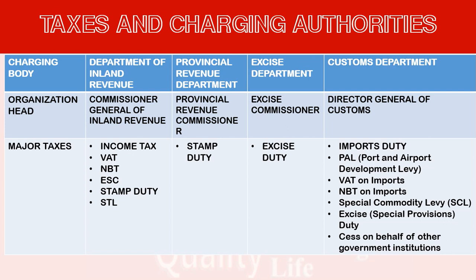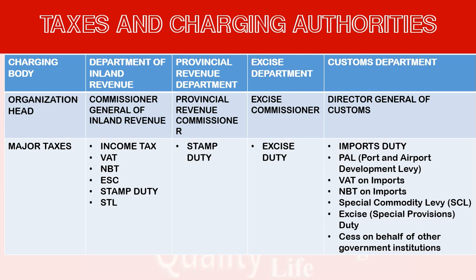Moving to the next department, the Excise Department. The head of the organization is called the Excise Commissioner and they charge the excise duty on liquor and tobacco. Moving to the next, the Customs Department, which is located in the harbour and the airports where international trade is happening. The head of the organization is called the Director General of Customs and they mainly charge the taxes related to imports, that is called import duty. There's no export duty in Sri Lanka at the moment, so import duty, and they charge another levy called the Port and Airport Development Levy.